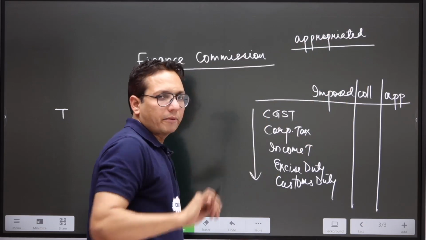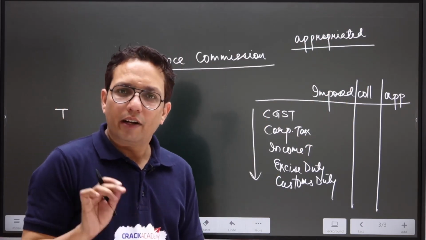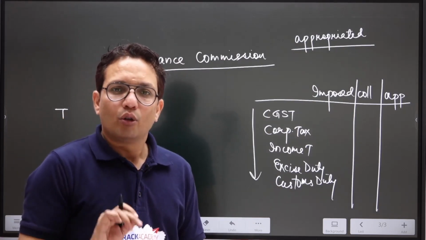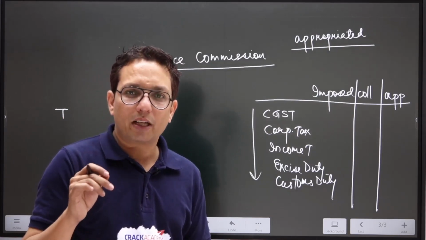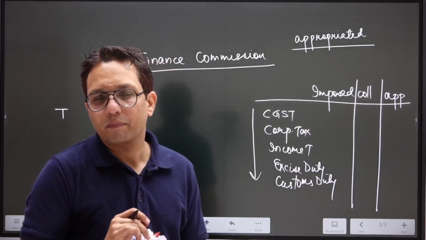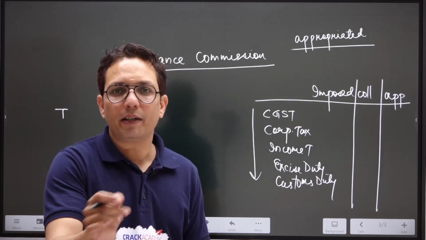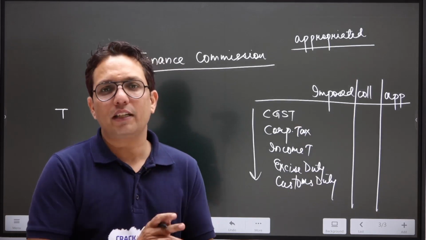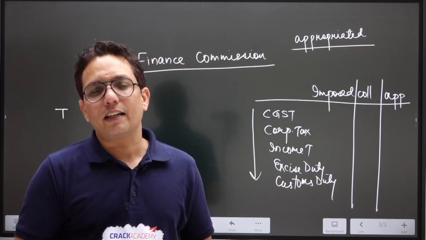Now let me explain. Suppose we have an offline class going on and few students have a habit of coming late in the class. So what does the institution decide? The institution decides that all those students who will be coming late have to pay a fine of 10 rupees. Now I will be teaching in the class, right? The institution management won't be teaching in the class. So the institution is imposing the tax. Now the point comes out, who is going to collect that tax?